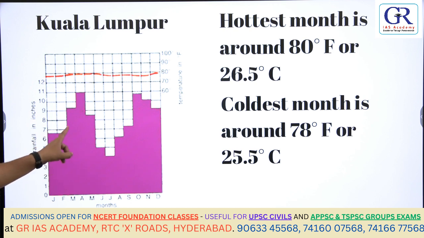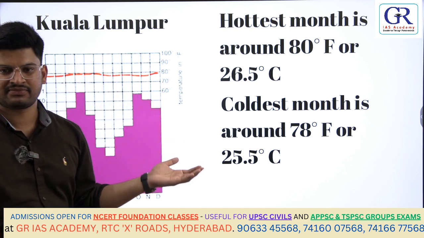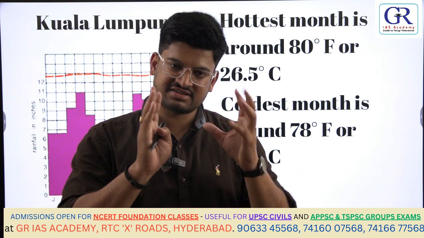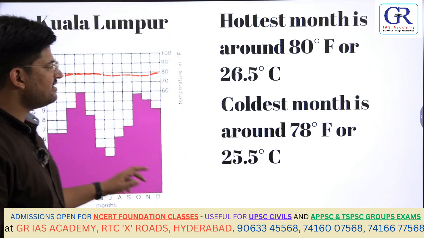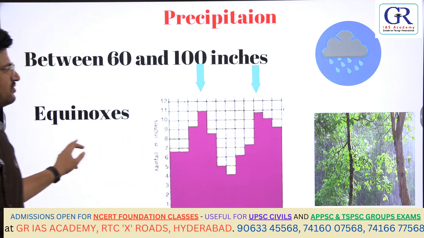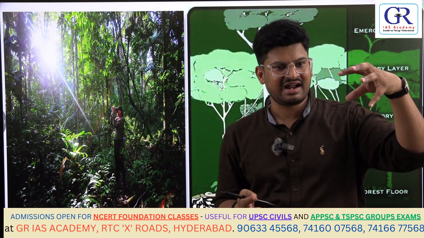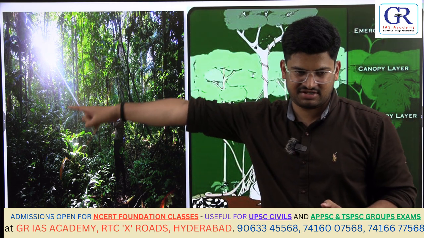So there is no cold and warm month. Out of 365 days, almost 300 to 320 days you can see rainfall. And since there is a good amount of rainfall every day, can I say that it helps the growth of forest? There is a good amount of sunlight as well as rain. Because of that you can see wide varieties of trees.